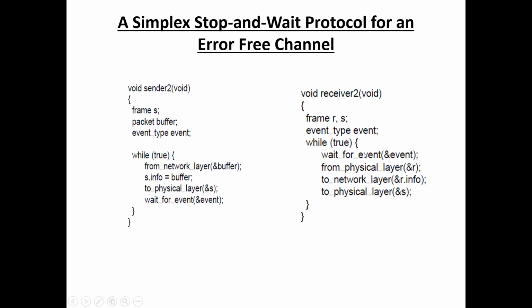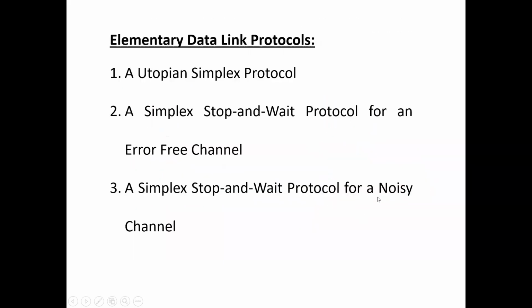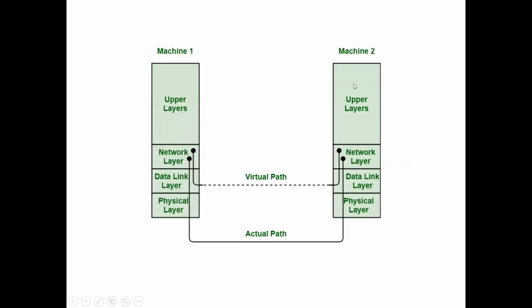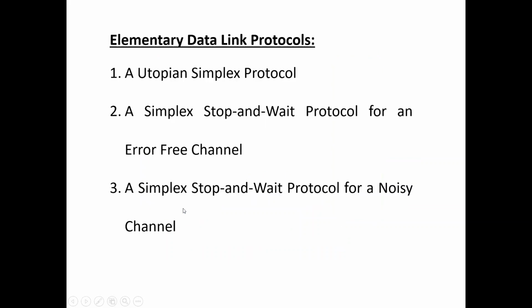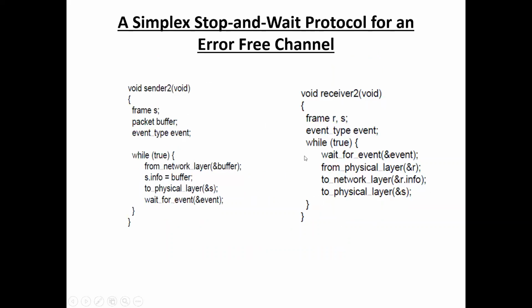At the receiver side, the receiver waits for the frame to arrive. Once the frame has arrived, it transfers the packet data from the physical layer to the network layer, and the receiver also sends one acknowledgement to the physical layer. Here the receiver, that is machine 2, sends the acknowledgement to the physical layer in machine 1. That is the difference between the previous protocol and this protocol.